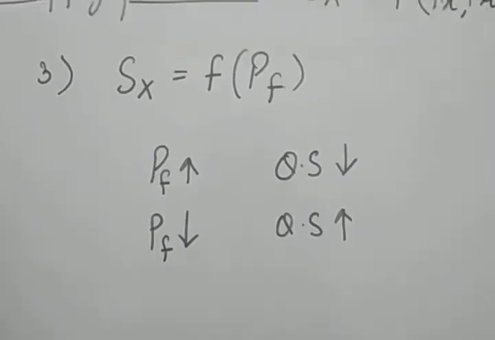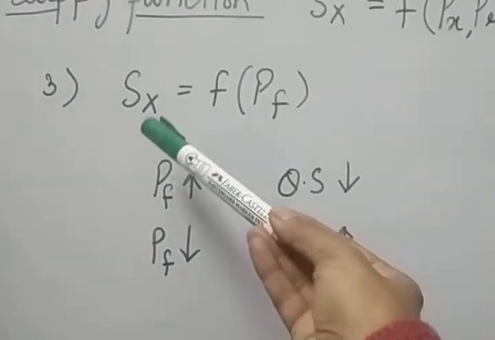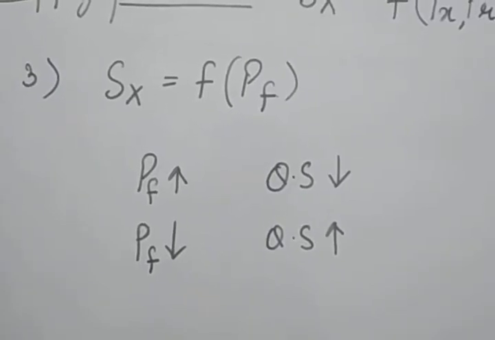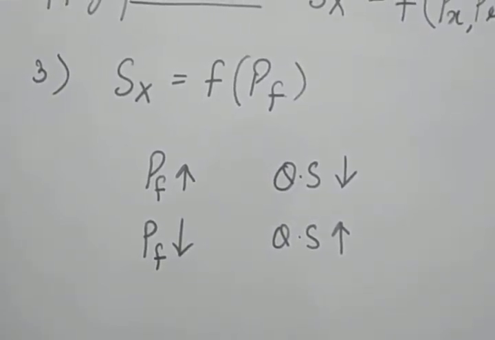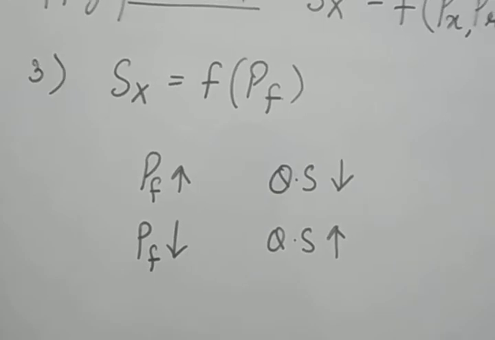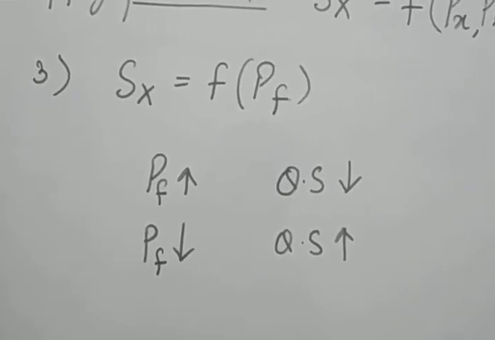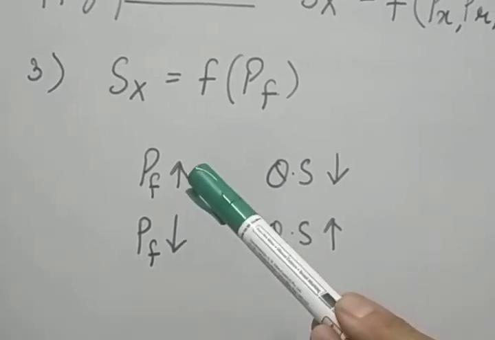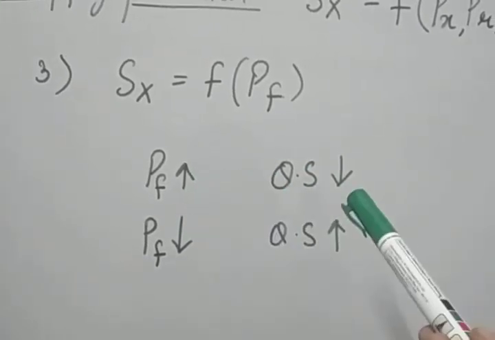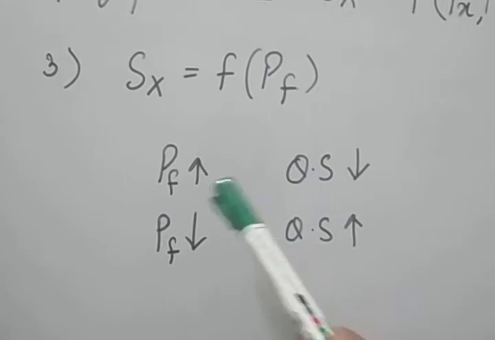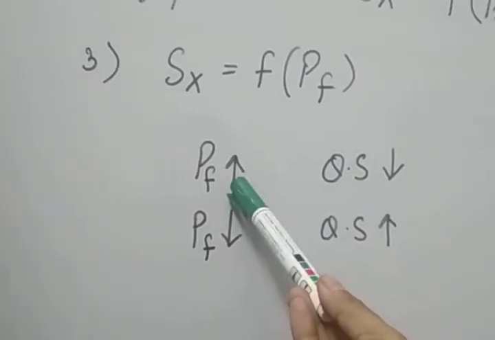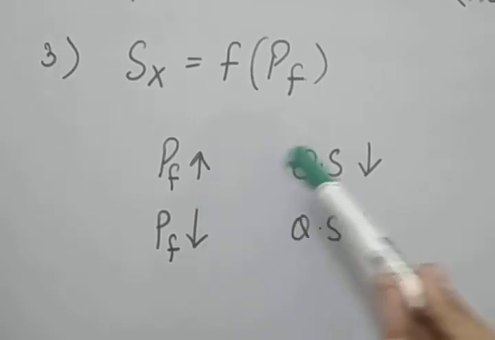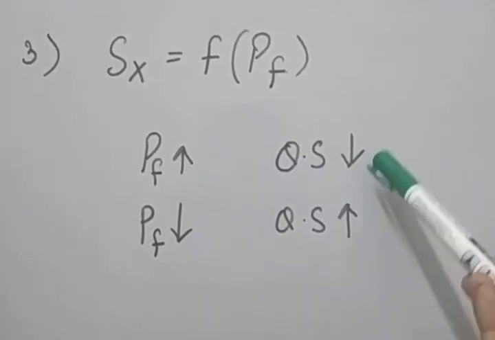So that is why we can say there is an inverse relationship between the supply and the price of the related product. Now the third factor is that supply is a function of the price of factors of production, that means the inputs used by producers to produce. How does a change in the price of the factors affect the supply? There is an inverse relationship between the price of the factors and the quantity supplied. First of all, if the price of the factors of production, like land, labor, capital, becomes costly, then the quantity supplied by the producer will reduce.